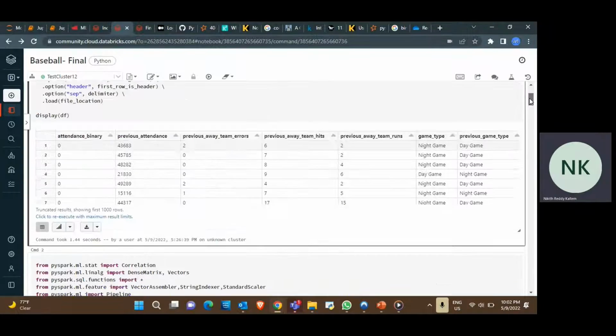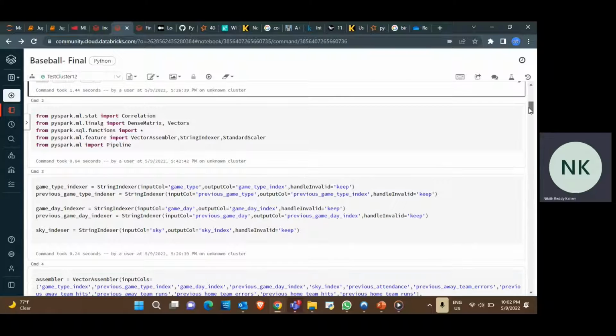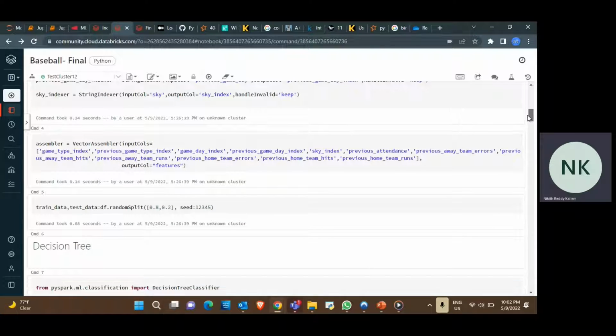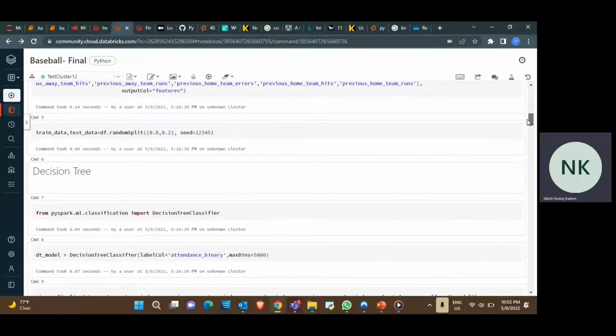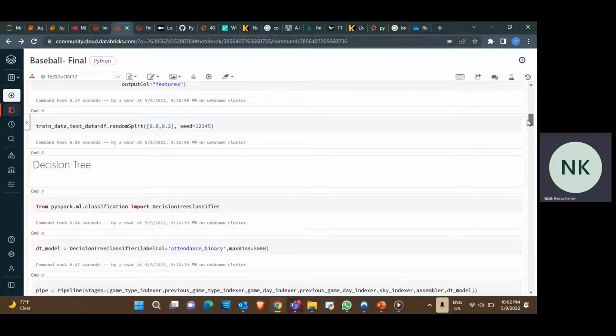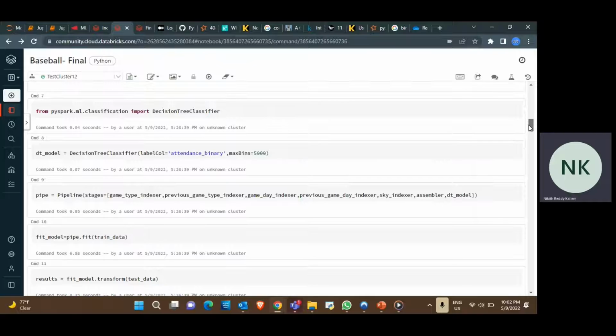We did some pre-processing, using the string indexer for all the categorical variables, and then we made the data into a vector, split the data into an 80-20 ratio, and used the decision tree.